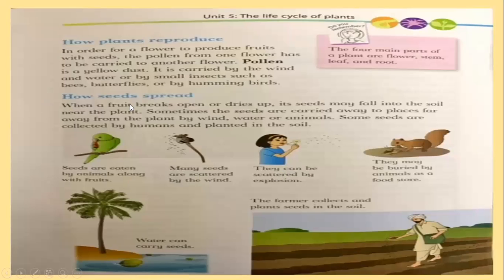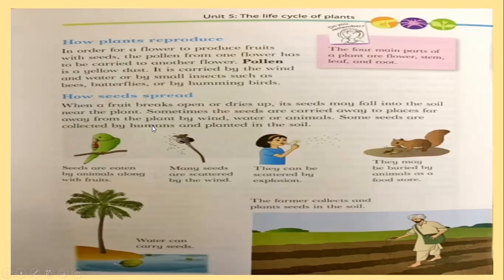Okay, now how do seeds spread? When we have the fully grown flowers and the fruits, how do the seeds transfer from one place to another, so that we have new plants or new trees? Let's read. When a fruit breaks open or dries up, its seeds may fall into the soil near the plant. Sometimes the seeds are carried away to places far away from the plant by wind, water, or animals. Some seeds are collected by humans and planted in the soil.